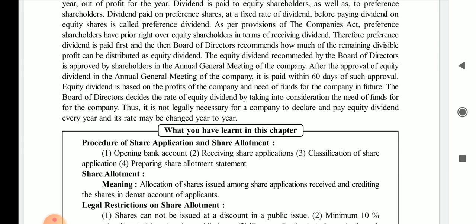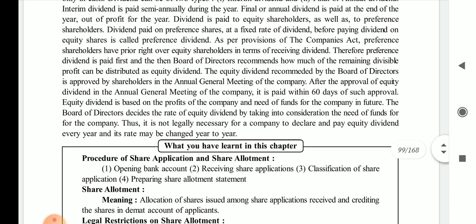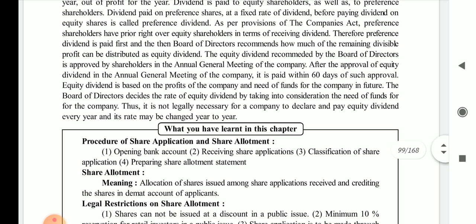Equity dividend is based on the profit of the company and need of funds for the company in future. How much the company will earn is important for paying a dividend, and the fund is required to give a dividend, and whatever fund should be kept as a reserve for the future.